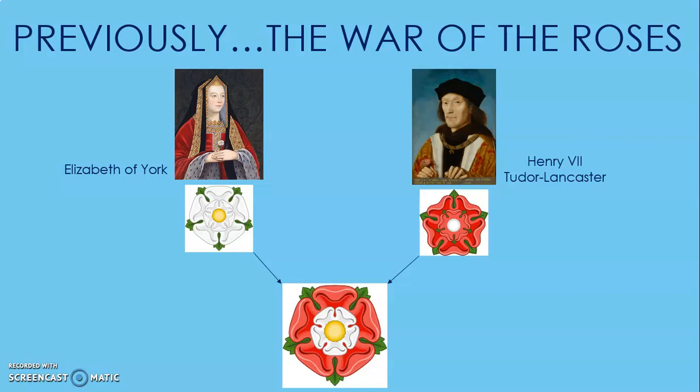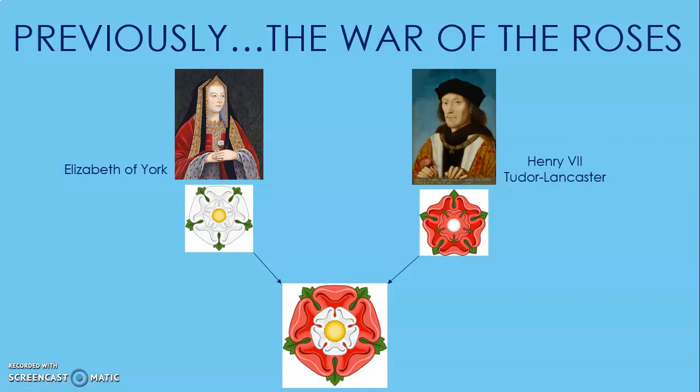Of course, may I just remind you that the last chapter of history that we studied was about the War of the Roses. You remember it was a war fought not between 2 countries, but between 2 English families that both claimed the throne of England. And these 2 families were the York family and the Lancaster family. Now, the York family had a symbol which was a white rose, while the Lancaster family had another symbol which was a red rose. That is why the war was called the War of the Roses.